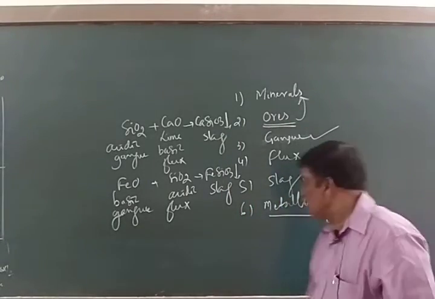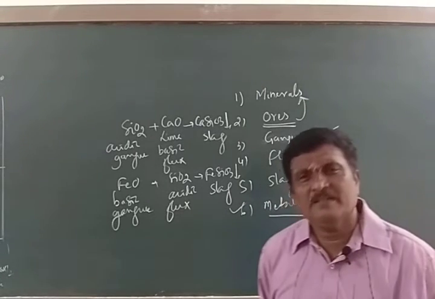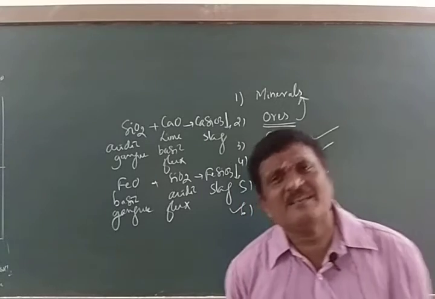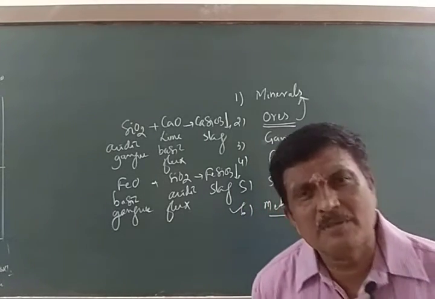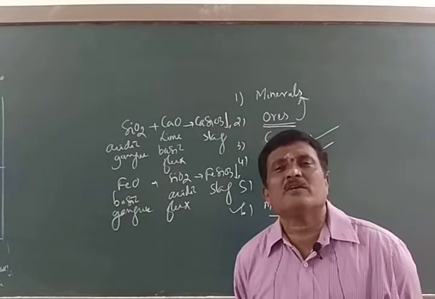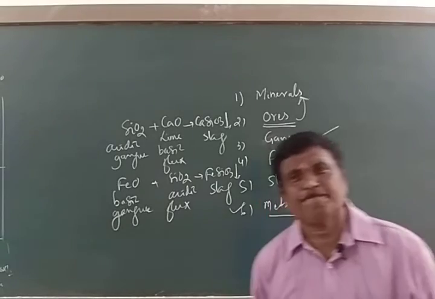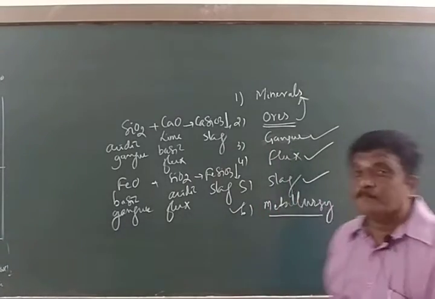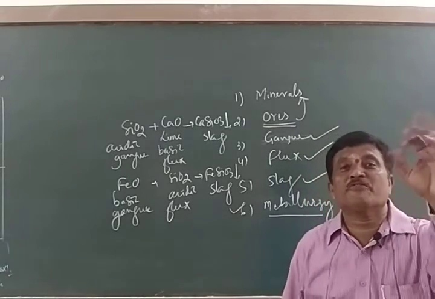That is what you can call metallurgy. This is about the introduction of isolation of elements.